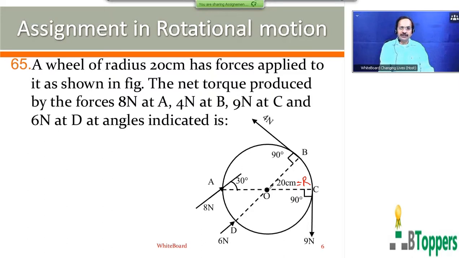The center of the wheel as origin of the coordinate system. I denote the magnitude of the force applied at the first end A by F1, the magnitude of the force applied at the second end B by F2, the magnitude of the force applied at the third end C by F3, and the magnitude of the force applied at the fourth end D by F4.